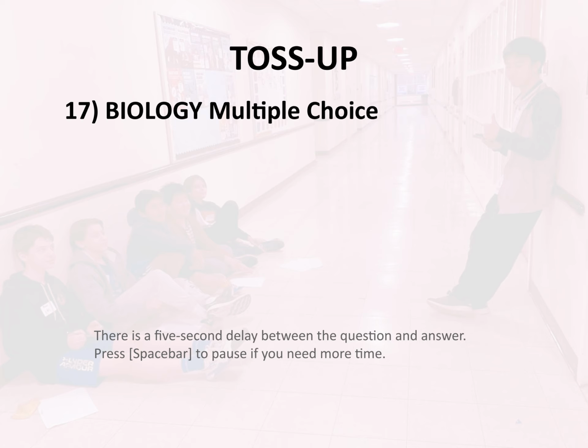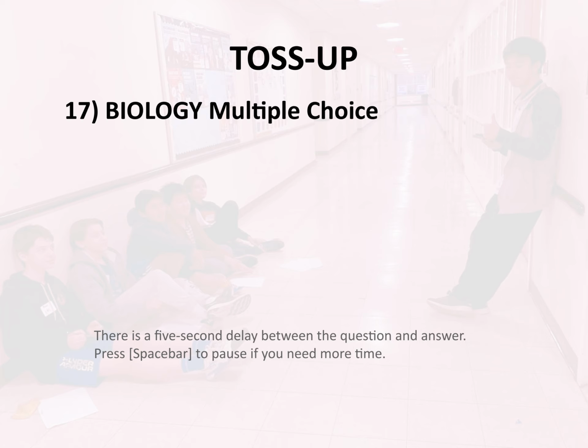Toss-up 17. Biology. Multiple choice. A type of albinism in the Hopi Native American population is caused by mutation of the OCA2 gene. If the dominant form of the gene gives a person normal pigmentation, then which of the following genotypes would result in albinism? W. Heterozygous codominance.